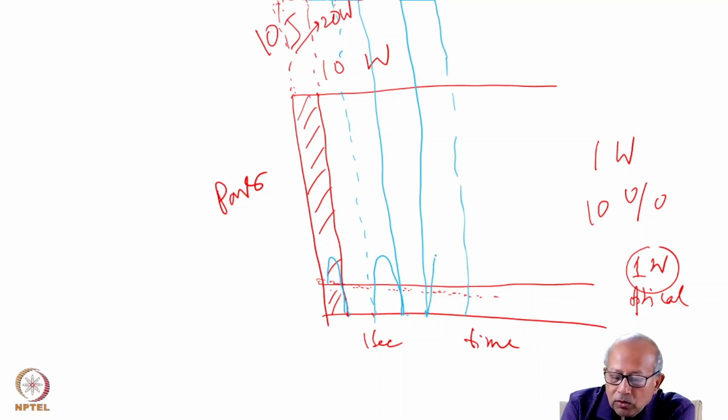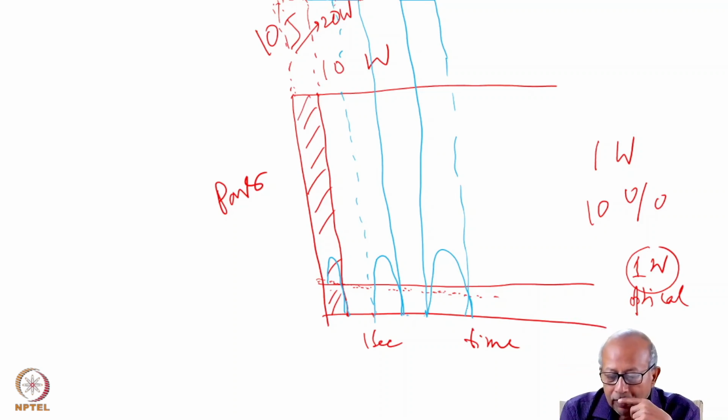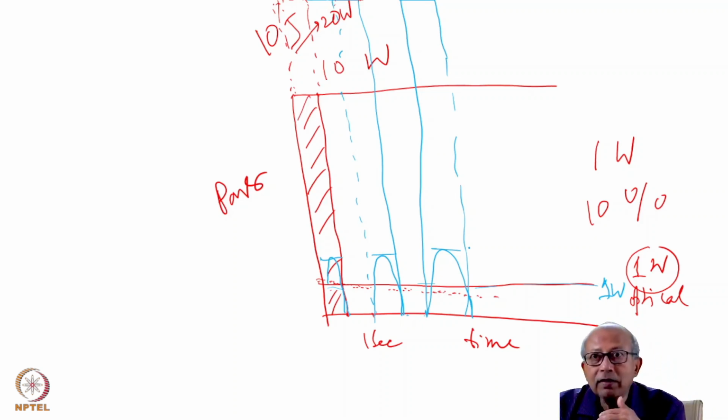This way, you will be able to generate pulses. Although the average power will still remain the same, 1 watt, if you take the average, the peak power of these pulses can rise much beyond 1 watt.